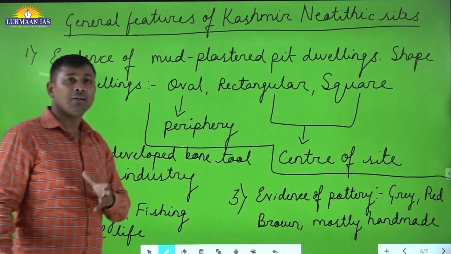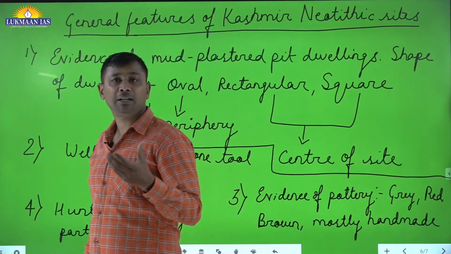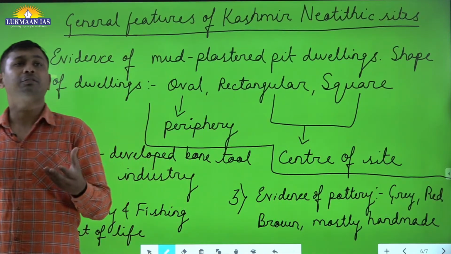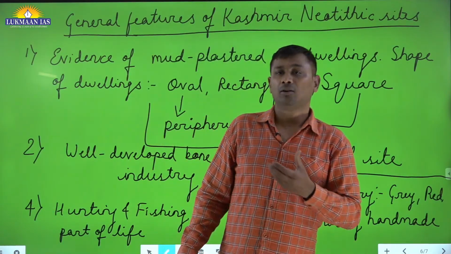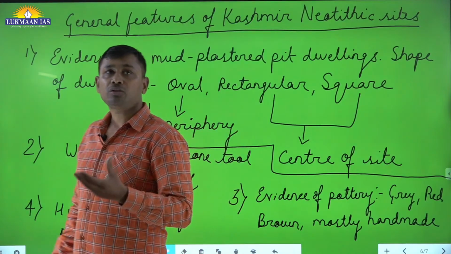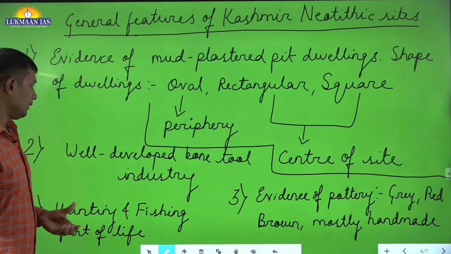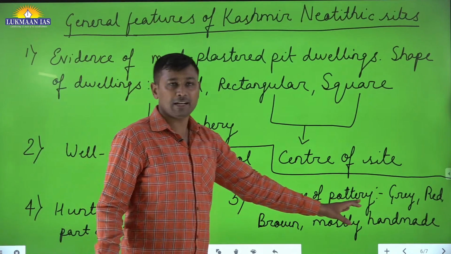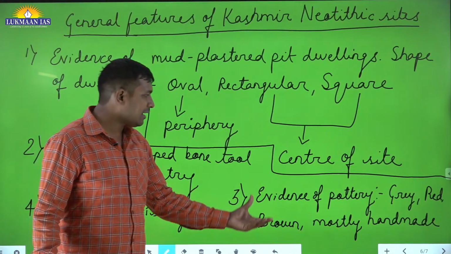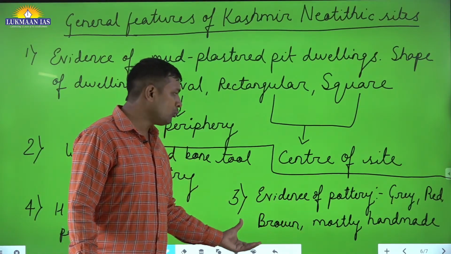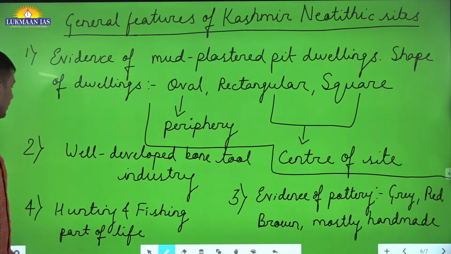It means from the wild animals, the humans have developed the ability to develop the tools which are necessary for their survival. They have acquired or they are using the bones of the wild animal for their day-to-day life. Okay. Third, the evidence of pottery. Okay. And basically what type of pottery is there? It is of grey color, red color, brown, and mostly handmade. Okay. These are the features.